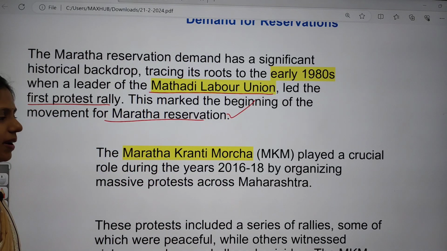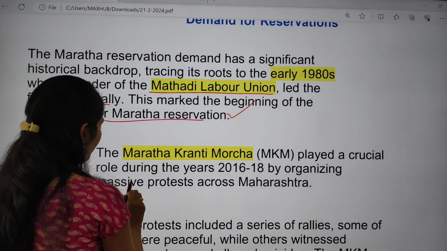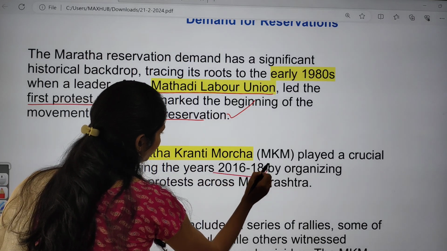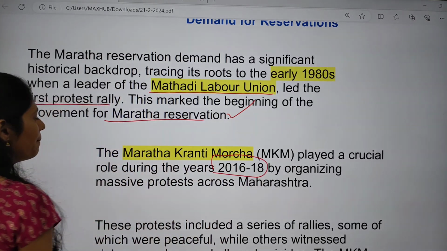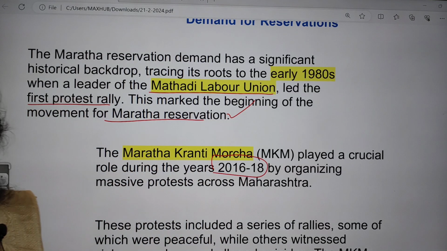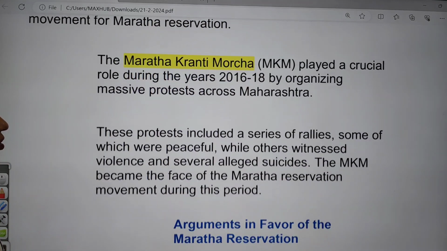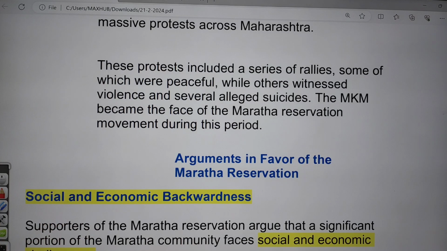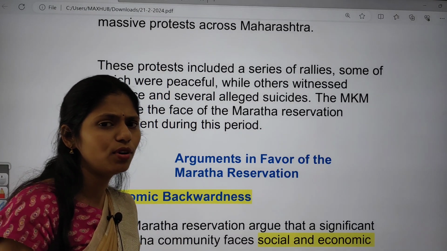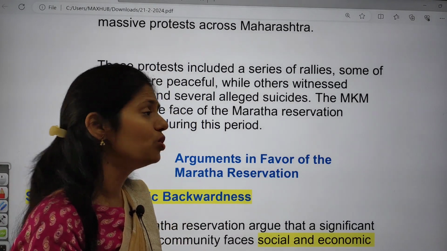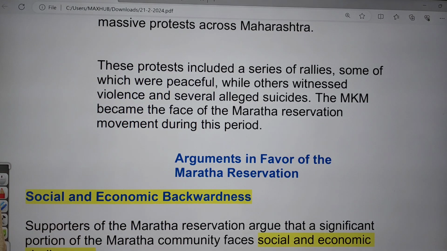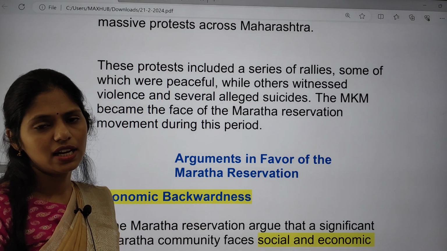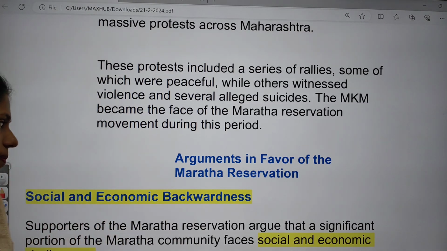Later on, Maratha Kranti Morcha played a very important role during 2016 and 2018 by organizing massive protests in Maharashtra. These protests included a series of rallies, some of which were peaceful and some violent, and there were even a number of suicides during the protests. And finally, they passed this 10% Maratha quota.